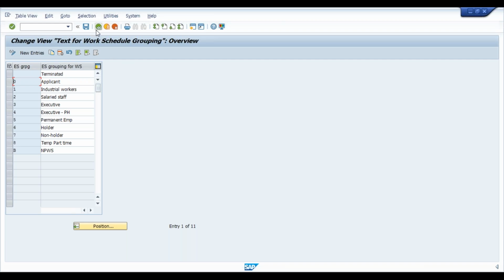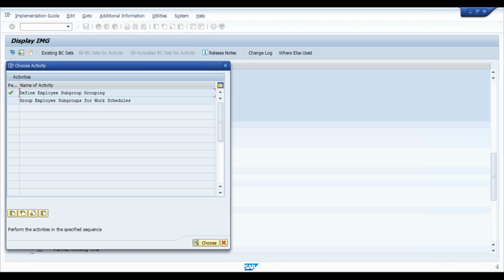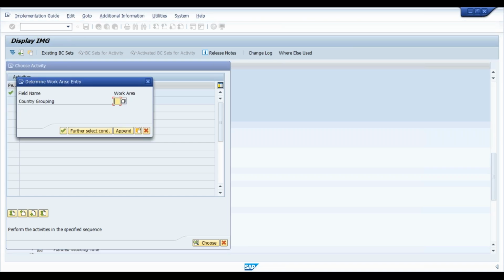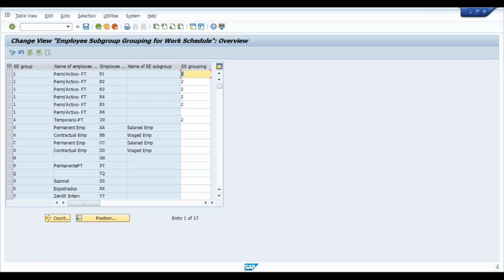Now the next configuration is group employee subgroup for work schedule. Click on that. Now the system will ask you the country group. Country grouping is 40 for India. Here you have to search the employee group and subgroup where you can assign the ES grouping.